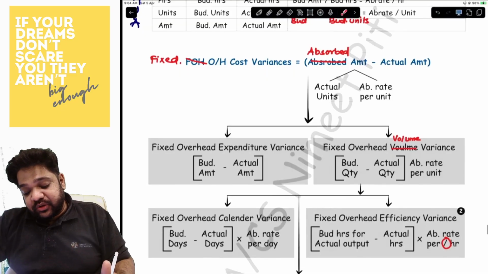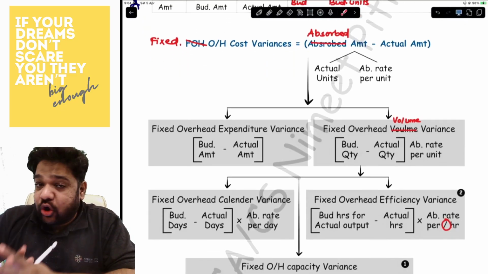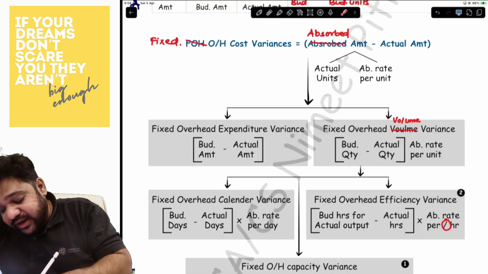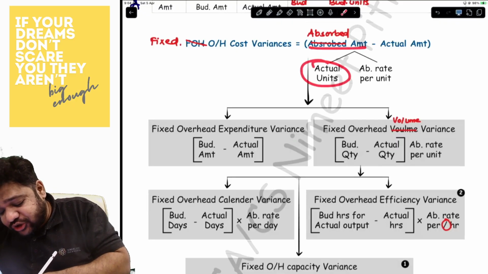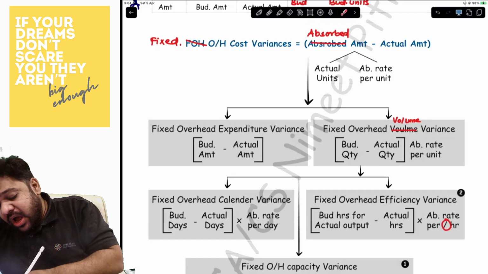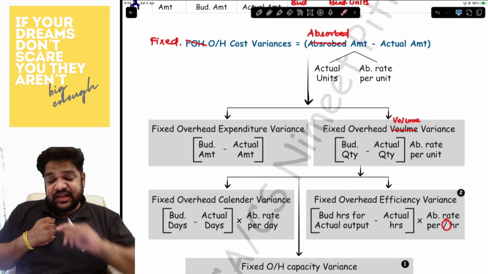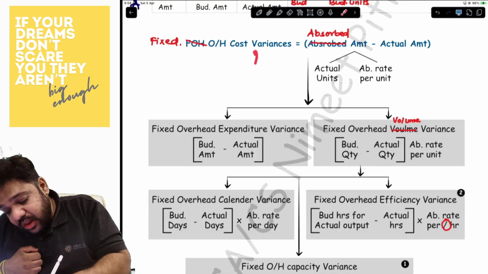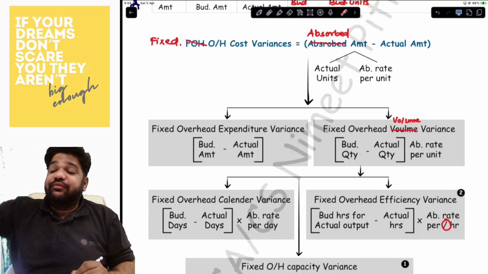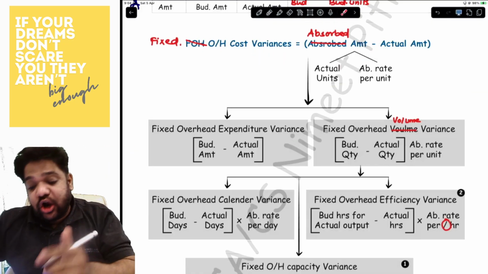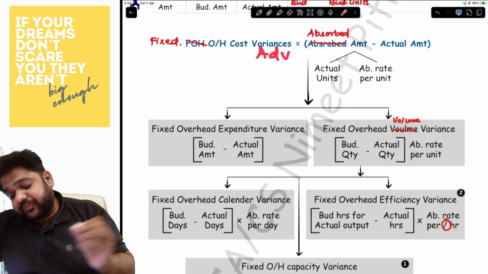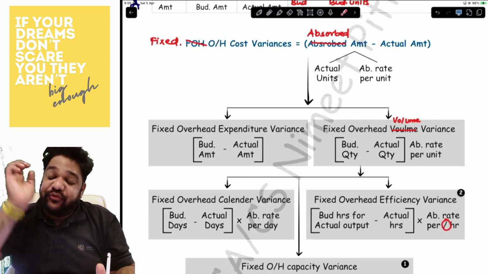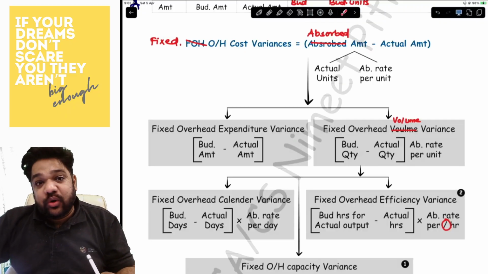Okay. Now, the first variance that you have is fixed overhead cost variance. How much money comes in? Absorbed minus the actual. How do you get the absorbed amount? Actual units into absorption rate per unit minus the actual amount. If you have received more, spend less, then favorable. If you have received less, spend more, it is a loss. Loss will become adverse. It is split into two types, which is the fixed overhead expenditure and the fixed overhead volume variance.